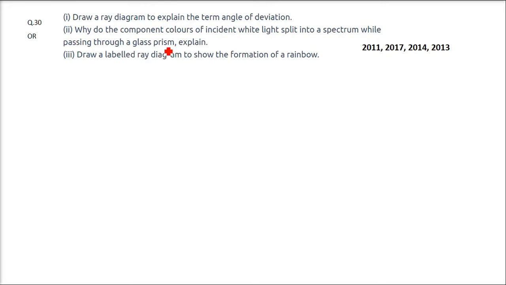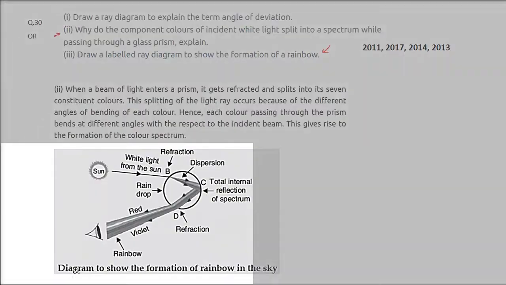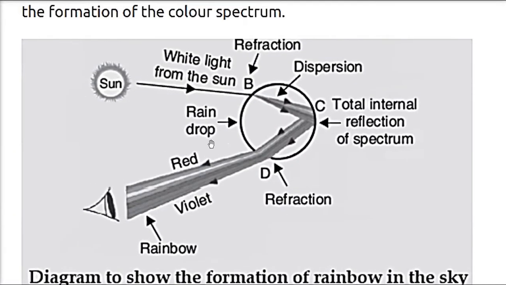Why do the component colors of incident white light split into a spectrum while passing through a glass prism? Explain. Before that, I will answer this third one. Draw a labeled ray diagram to show the formation of a rainbow, and this I will extend to the second question. So let me show you the picture first.